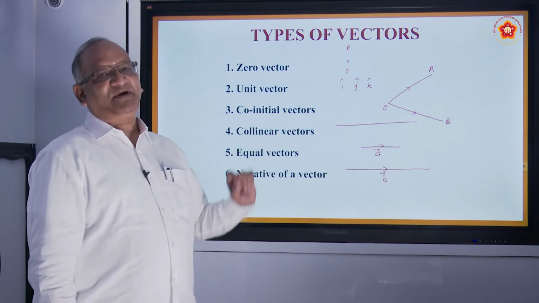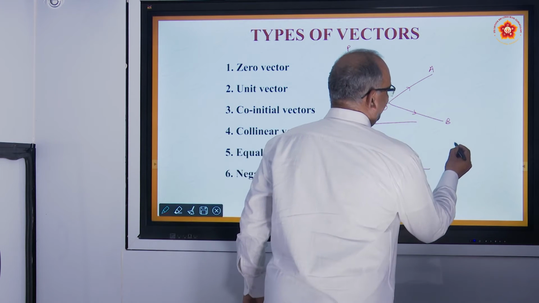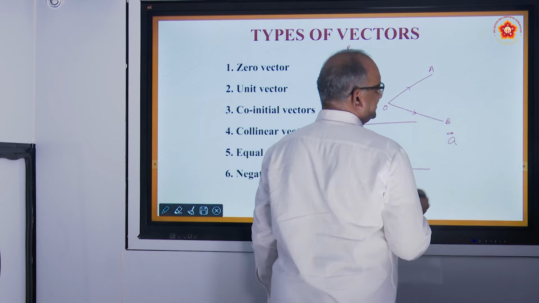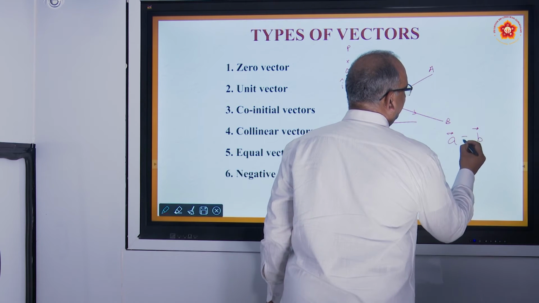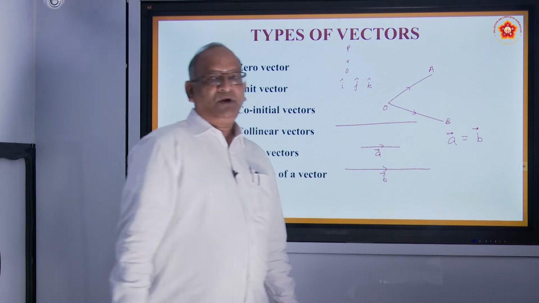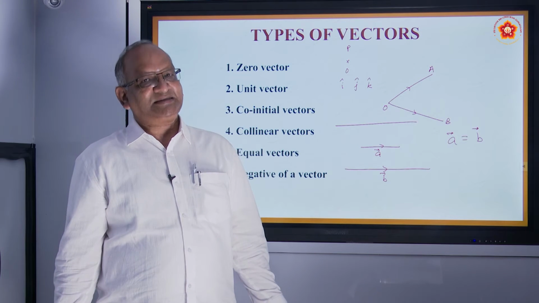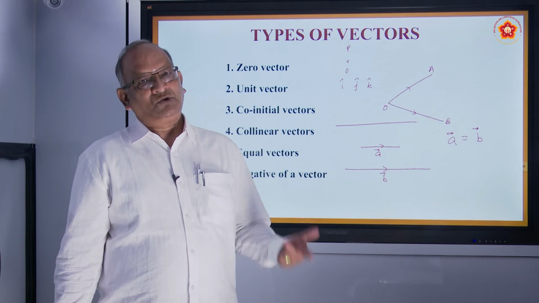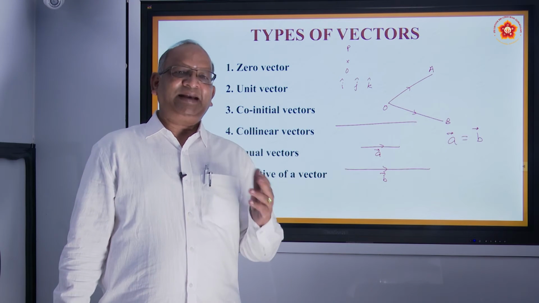Next is equal vectors. What do you mean by equal vectors? Suppose we have a vector A, this is the symbol we use for a vector. Suppose there is another vector B and both of them are equal. What do you mean by saying two vectors are equal? If two vectors are equal, two things should be equal. One is their magnitude should be same and the direction should be same.